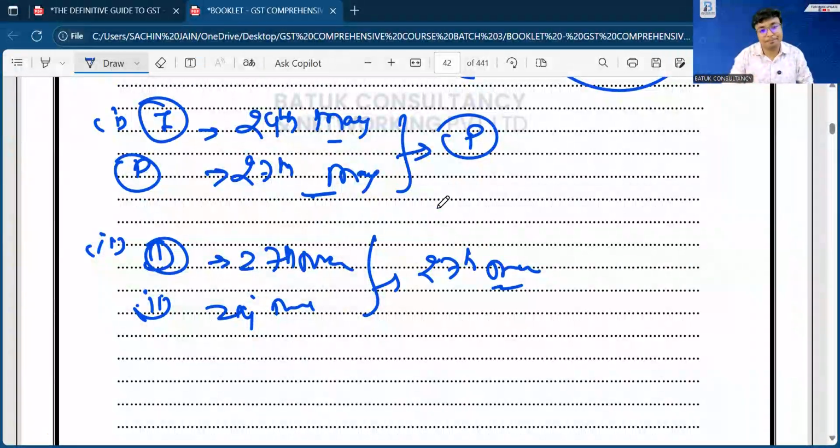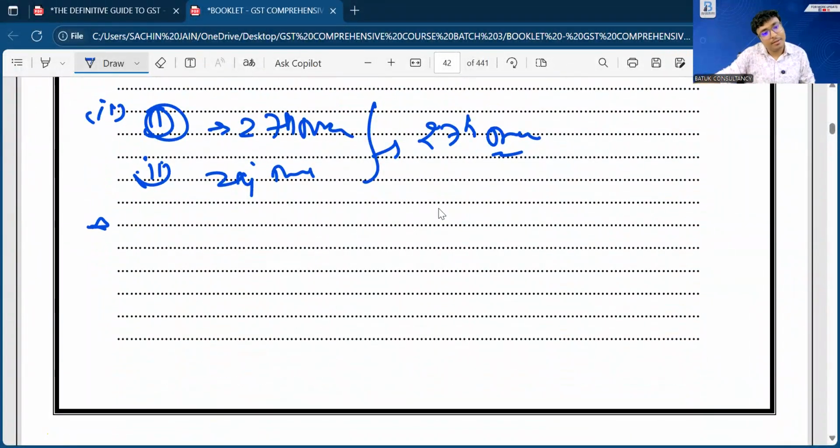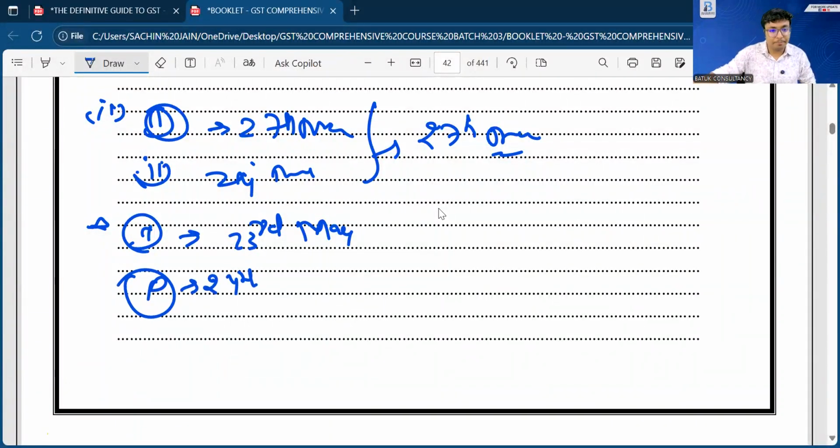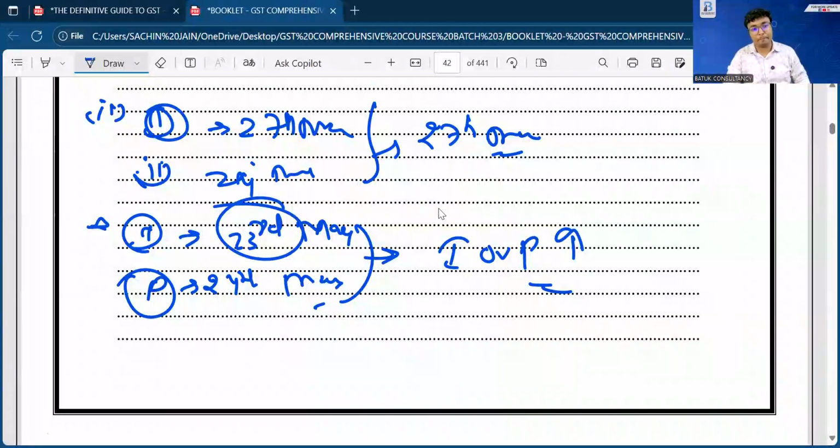But suppose your change in rate of tax is 25th of May, your supply date is 27th of May, your invoice date is 23rd of May and payment date is 24th of May. That means invoice and payment both are prior to the change in rate of tax and supply has been made after the change in rate of tax. In that case, your principle is going to change. In that case, I or P, whichever is earlier, will be the principle. So 23rd of May will be treated as the time of supply.